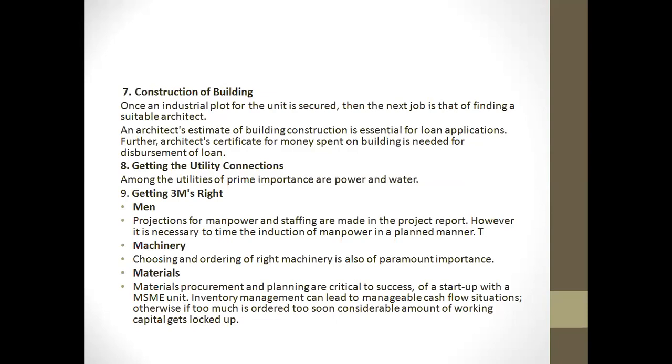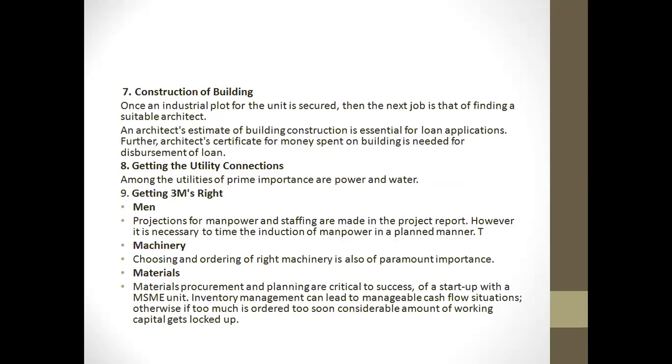The second, machinery. You are choosing the right machinery for the production activity which you are going to carry out, well-equipped technology and machinery which is available. International trade fairs or engineering fairs are a good place for looking at the available options, and expert dealers, suppliers, as well as users. They will be a prime source for making a selection of the equipment and machinery.